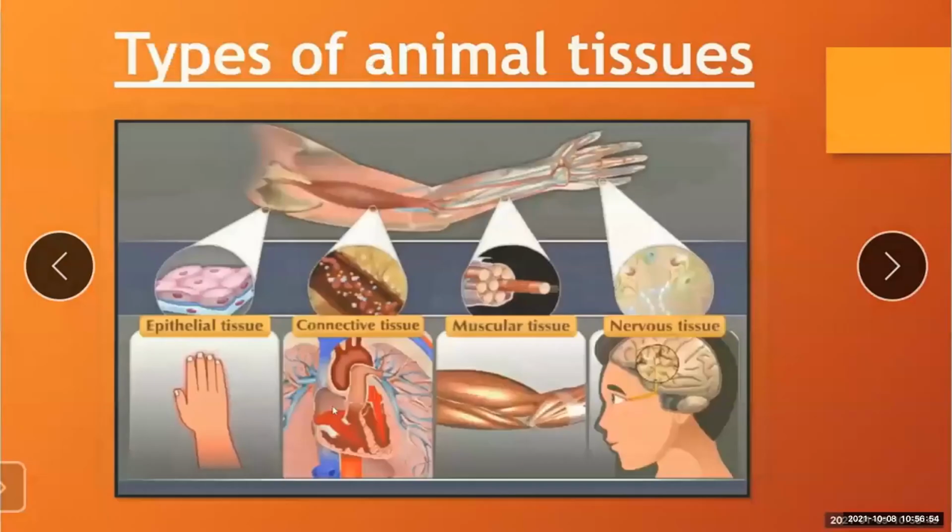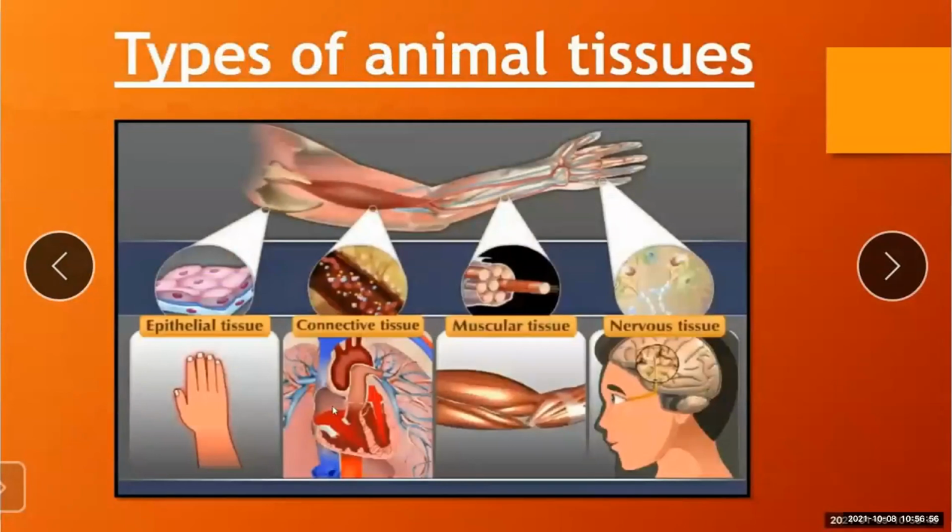Here, the connective tissues. What is an example of connective tissue? It is blood. Blood is also a type of connective tissue. What is the function of blood? It circulates in our body from one part to another and transports different materials.